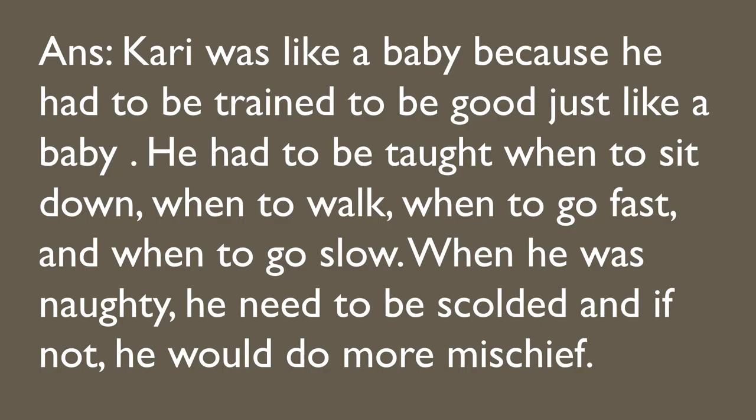The answer is Curry was like a baby because he had to be trained to be good just like a baby. He had to be taught when to sit down, when to walk, when to go fast, and when to go slow. When he was naughty, he needed to be scolded, and if not, he would do more mischief.